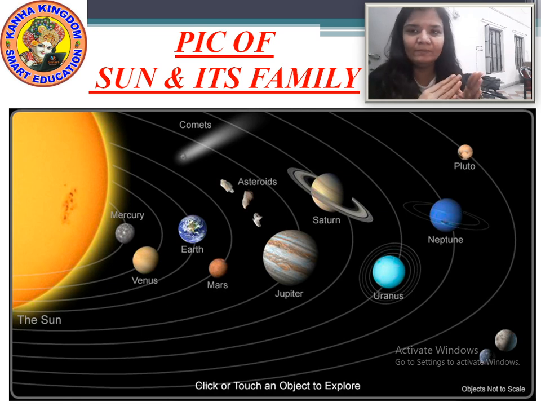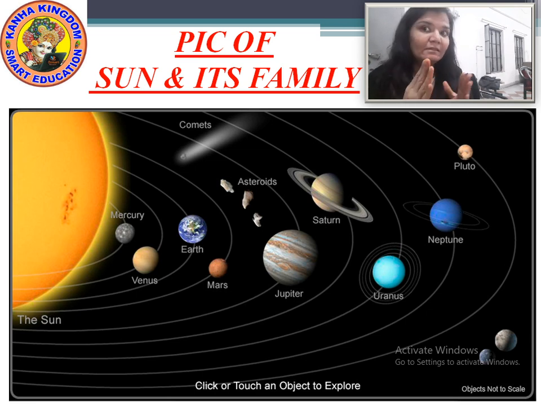Now there is the sun, right? After the sun, the first planet is Mercury, second is Venus, third is the Earth, and fourth is Mars. After that, you can see a belt of asteroids. It has been written there, asteroids. And then come the outer planets, or you can say the gas giants. You can see the size of those planets.